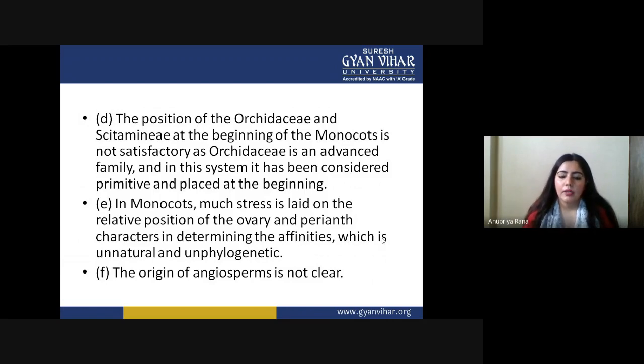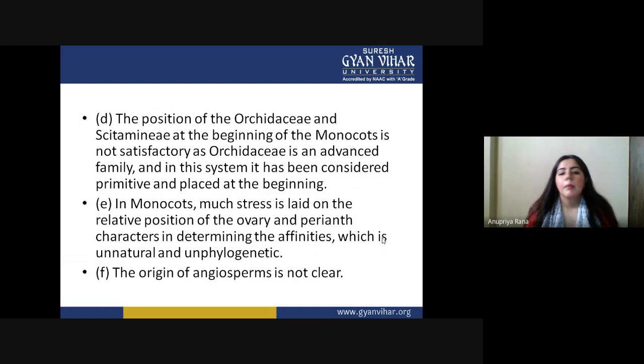Now this Orchidaceae was placed at the very beginning of the monocots, and that was not good, because if we see the characteristic features of Orchidaceae, they are developed features. So you cannot just put anything developed in a very primitive phase. You have to put it last, or in an evolved version, but they put it in the beginning. So that was also an utmost demerit.